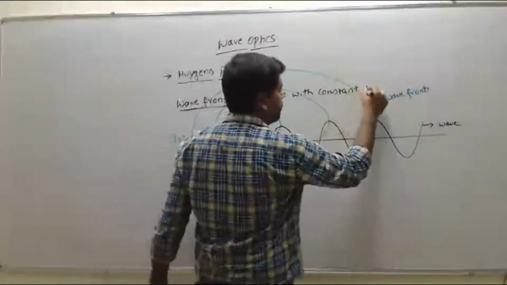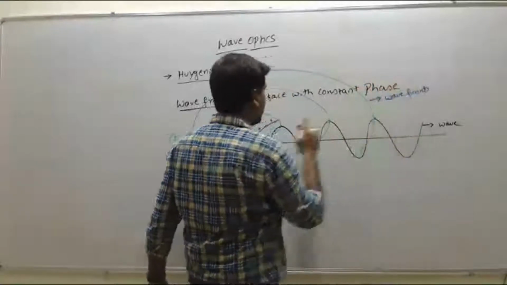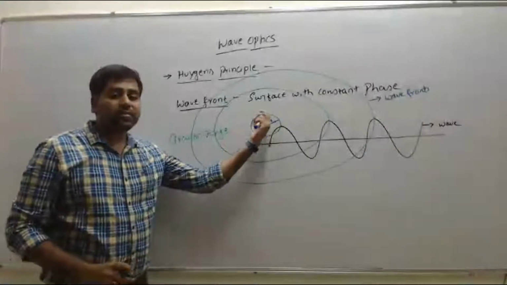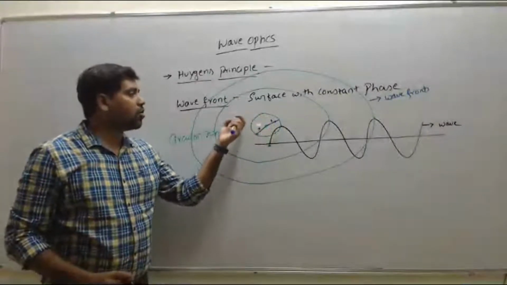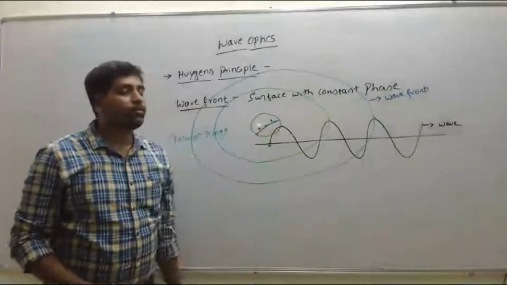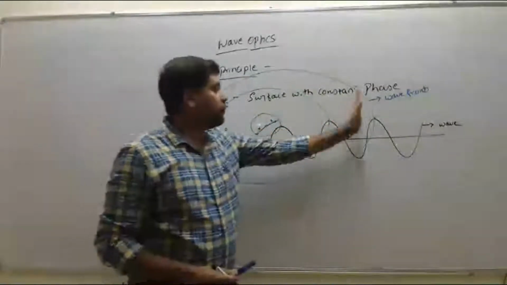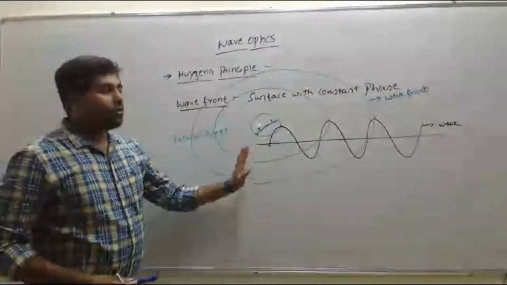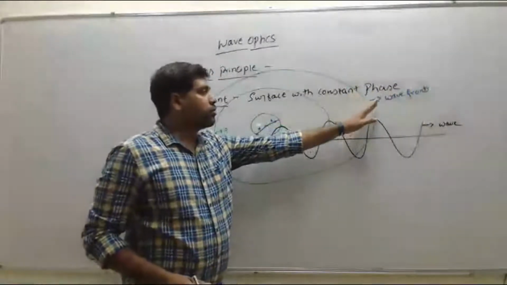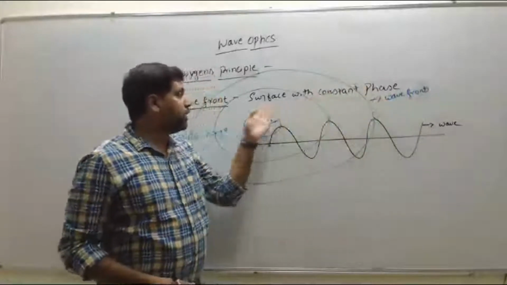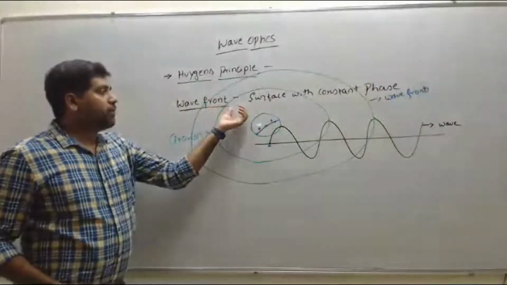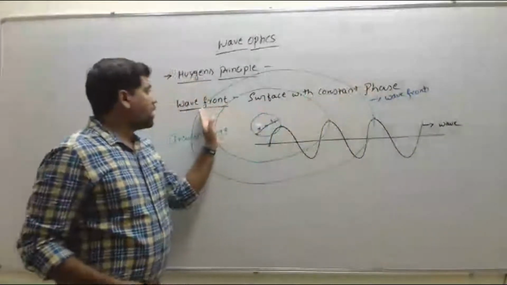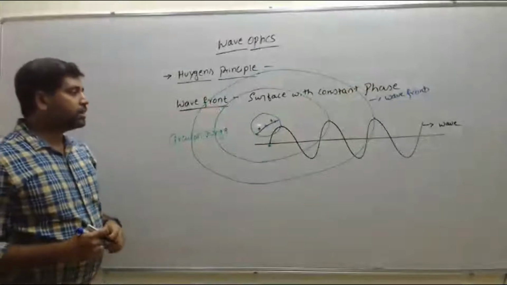So here the particles on the surface are oscillating in the same phase. That's why these are called wave fronts, or simply we call the front face of the wave as wave front. To remember, the front face of the wave is called wave front. So the wave front is defined as a surface with constant phase. That one we call as wave fronts, right?